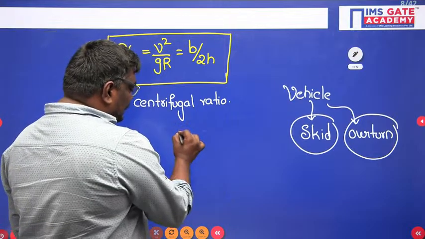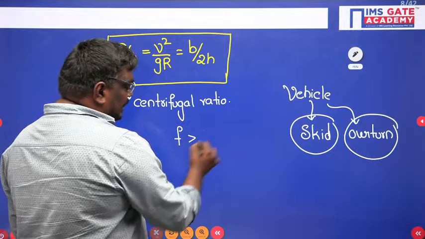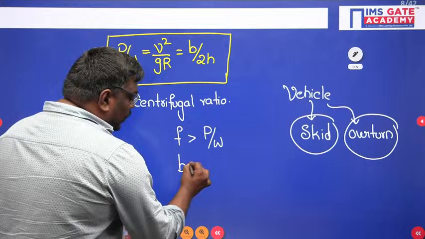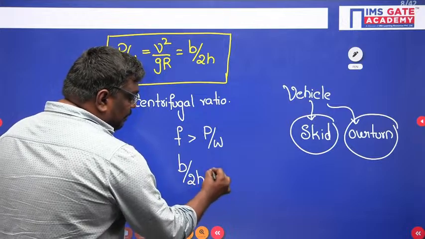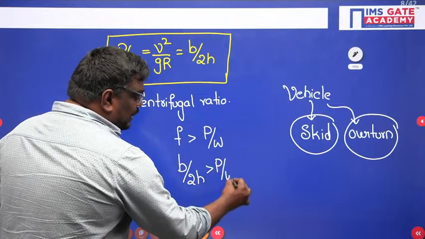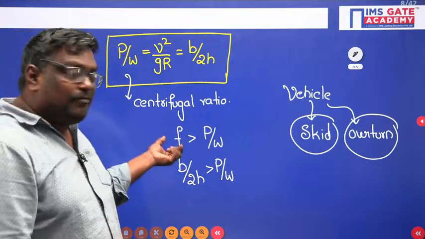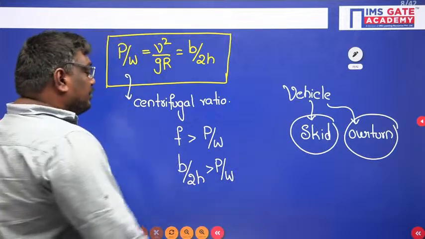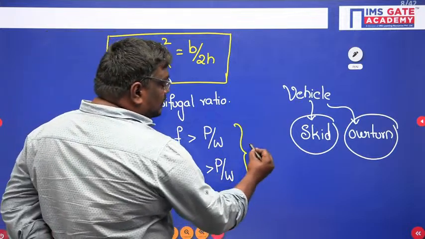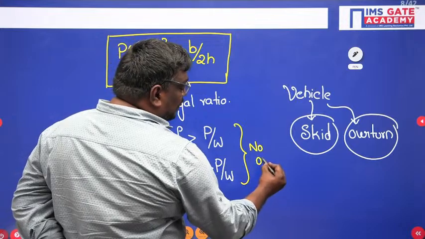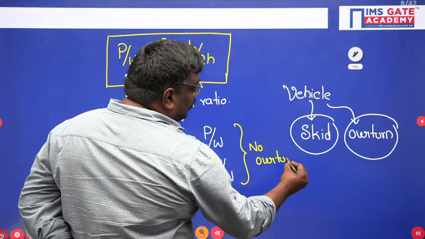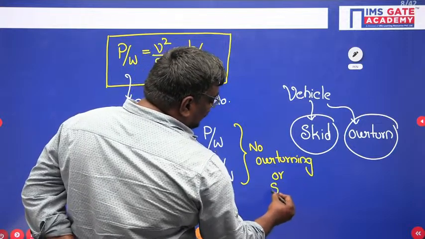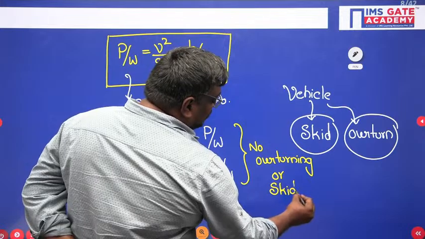Suppose, my dear students, the coefficient of friction is greater than P by W and also b by 2h is greater than P by W. P by W is nothing but the centrifugal ratio. If both friction and b by 2h are more than the centrifugal ratio, then you should understand that there is no overturning or skidding, no chances of overturning or skidding.